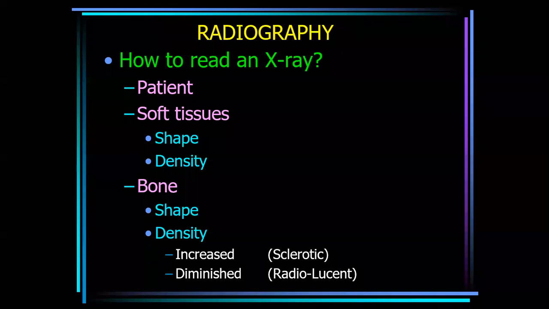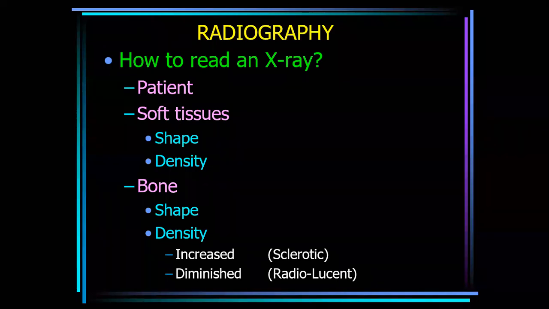Wastage occurs in chronic diseases and in neurological disorders, or a swollen mass appearance in infections and in malignancies. Okay. Soft tissue shadow, the shape is a massive spread or wastage mass. Then the density of the soft tissue: soft tissue density is increased or decreased.